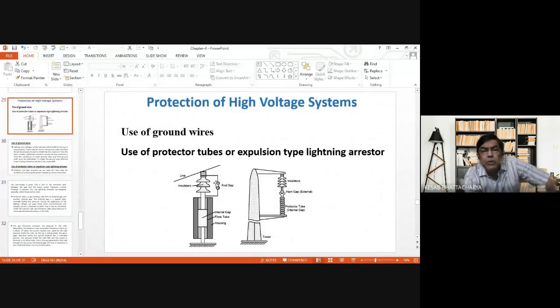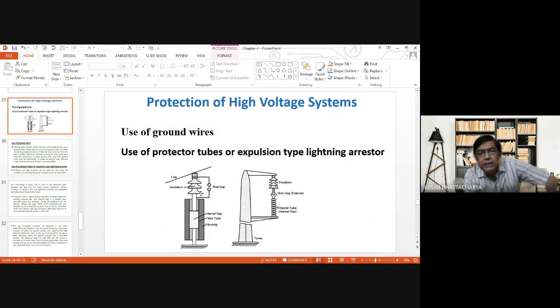Suppose due to over voltage, we have this part, only this rod gap, not the remaining part. We have connected a rod gap across the insulator just to protect them. So what will happen? In the event of over voltage, this gap will first break down and the voltage across the insulator will immediately become zero because it will be short circuited. That is okay. The insulator or any other equipment across which the rod gap is placed, that rod gap will protect that particular device. That is okay.